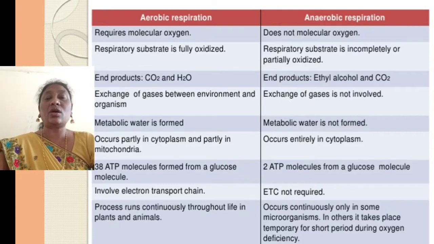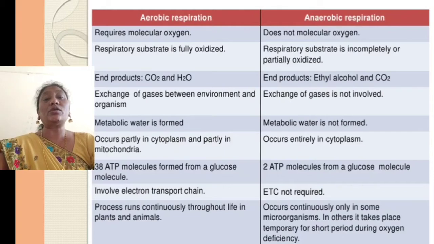Aerobic respiration occurs partly in the cytoplasm and partly in the mitochondria, but anaerobic respiration occurs only in the cytoplasm.